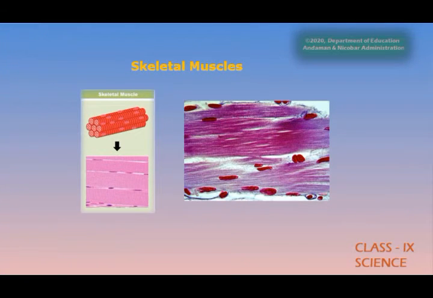so therefore they are also called skeletal muscles. When you see the structure, you can find alternate dark bands. These bands are also called striations. So such muscles are also called striated muscles. The cells of this tissue are long, cylindrical, unbranched and multinucleate, as you can see in the picture.